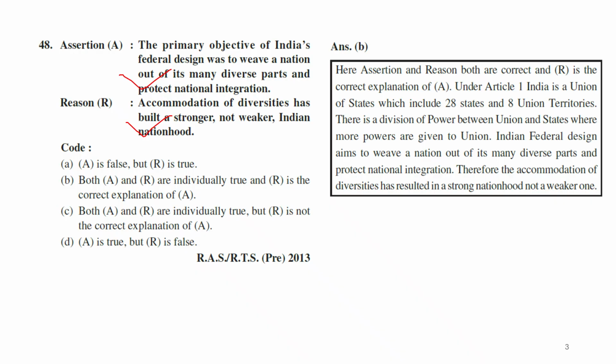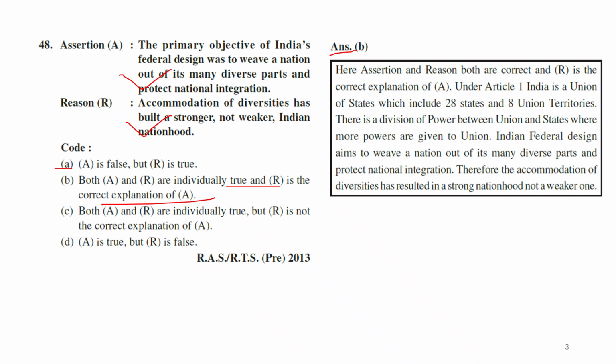Just 1 second. B means what? It is the correct explanation. Why did I say that wrongly? Because in the UPSC question, I have not read the options.